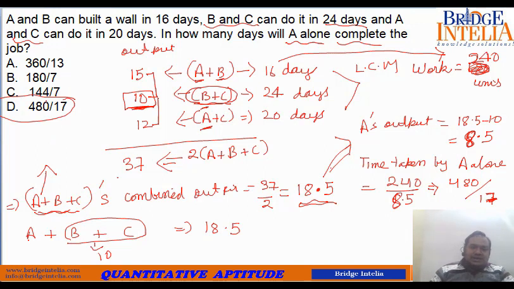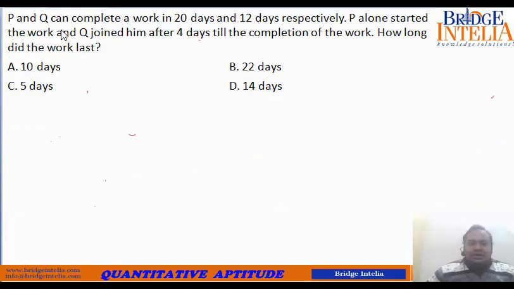So this is the correct answer. Now let's move to the next one. P and Q can complete a work in 20 days and 12 days respectively. So two people are involved here. First is P, the second one is Q.